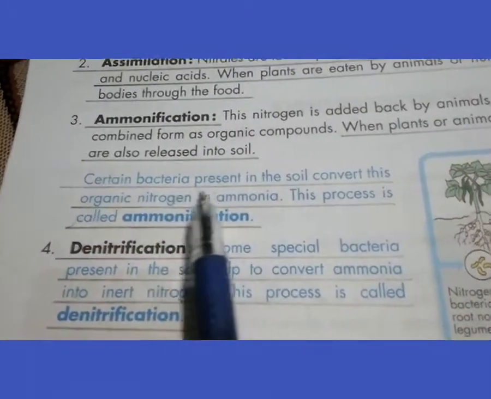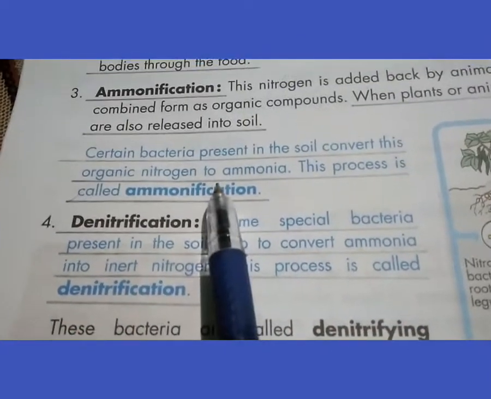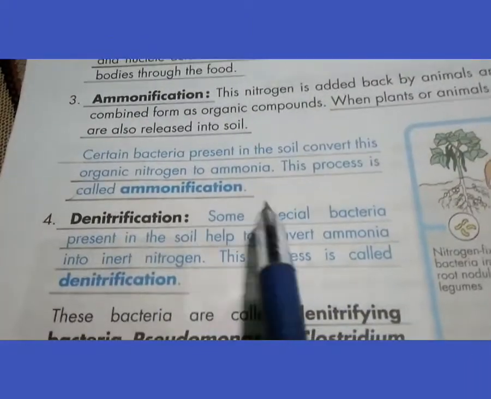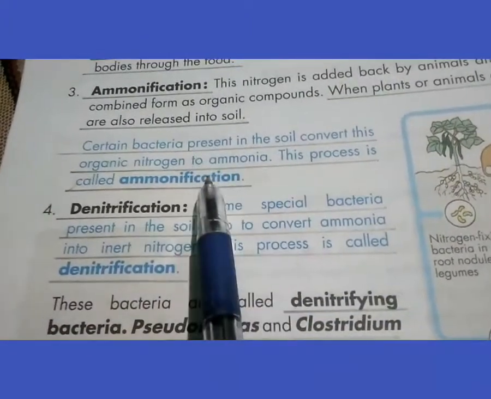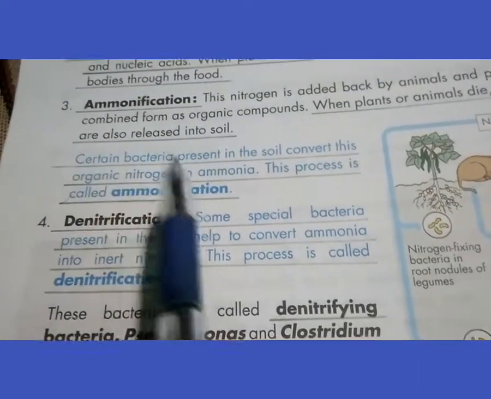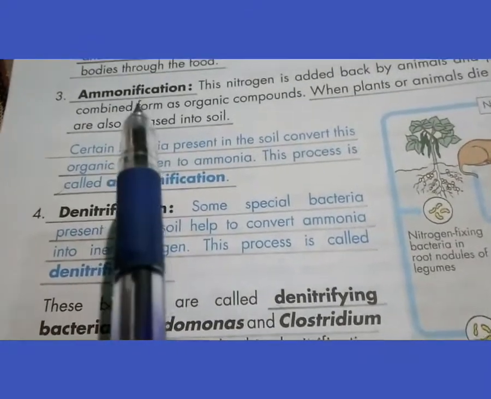Certain bacteria present in the soil convert this organic nitrogen into ammonia, and this process is known as ammonification.